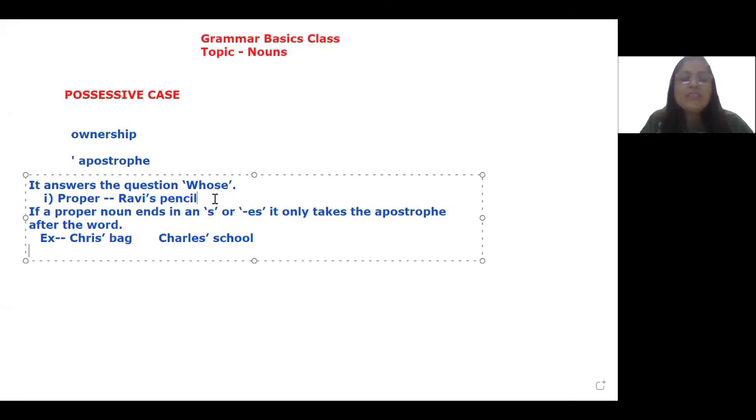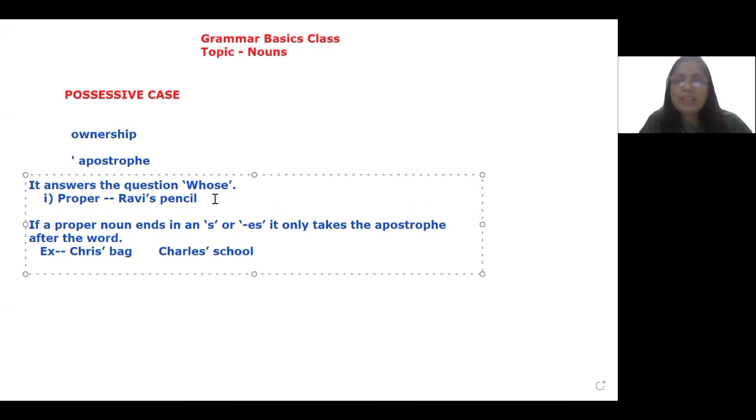So I say Ravi's pencil. All right, this much is easy, but the place where a lot of people make an error is where the proper noun ends in either S or ES. Many people write it like this. This is wrong. Some people might put the apostrophe here. This is also wrong. This is the correct usage: Chris's bag, Charles's school.